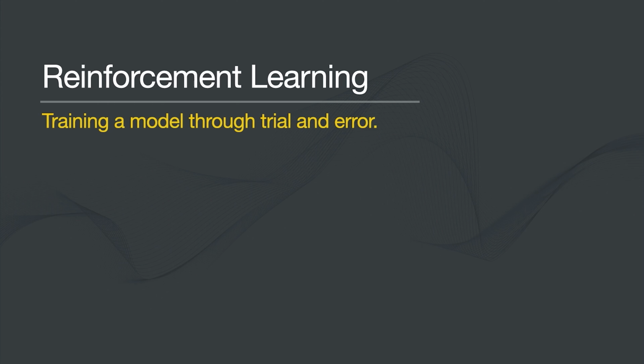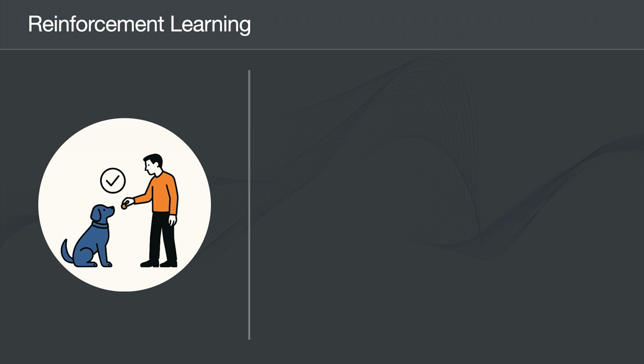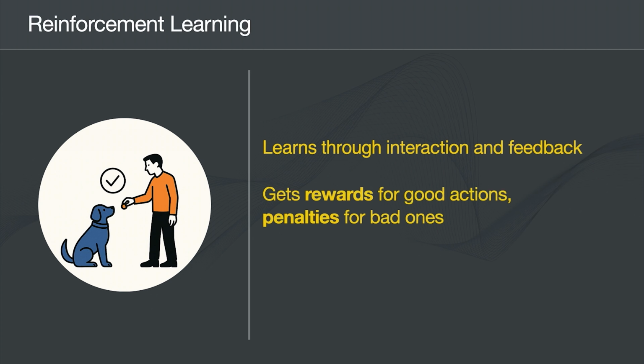Reinforcement learning is about training a model through trial and error. It learns by receiving rewards or penalties for its actions. Reinforcement learning is different. Instead of learning from labeled data, the model learns by interacting with an environment, receiving rewards for good actions and penalties for bad ones. Over time, it figures out which actions lead to the best outcomes.